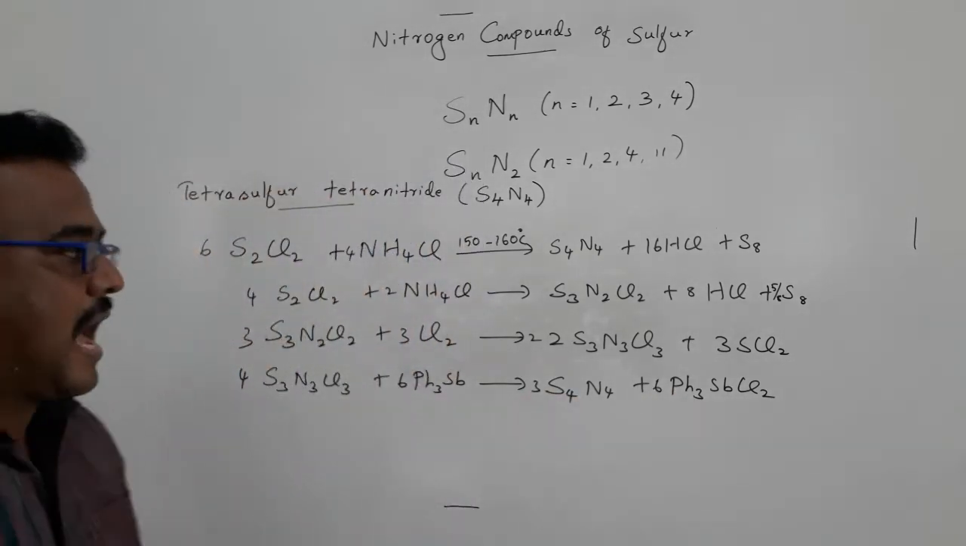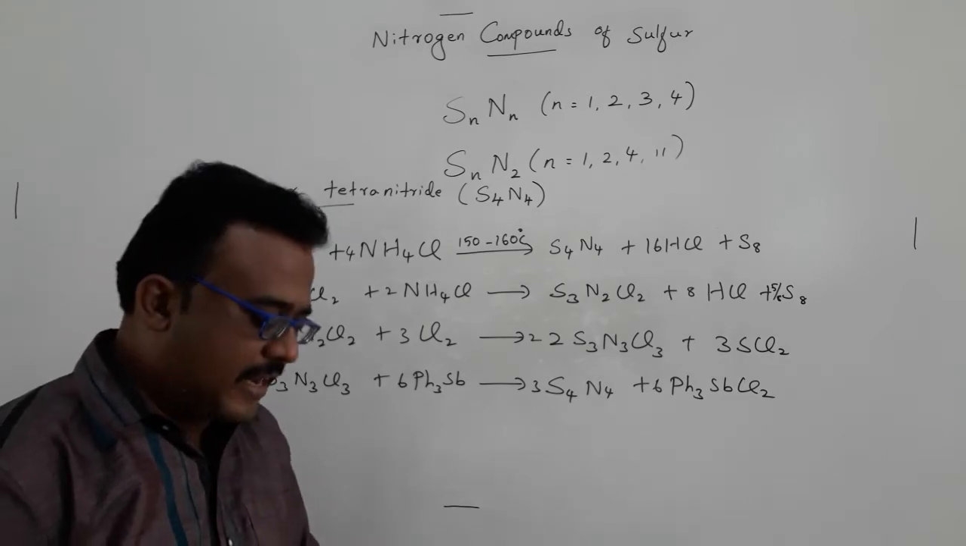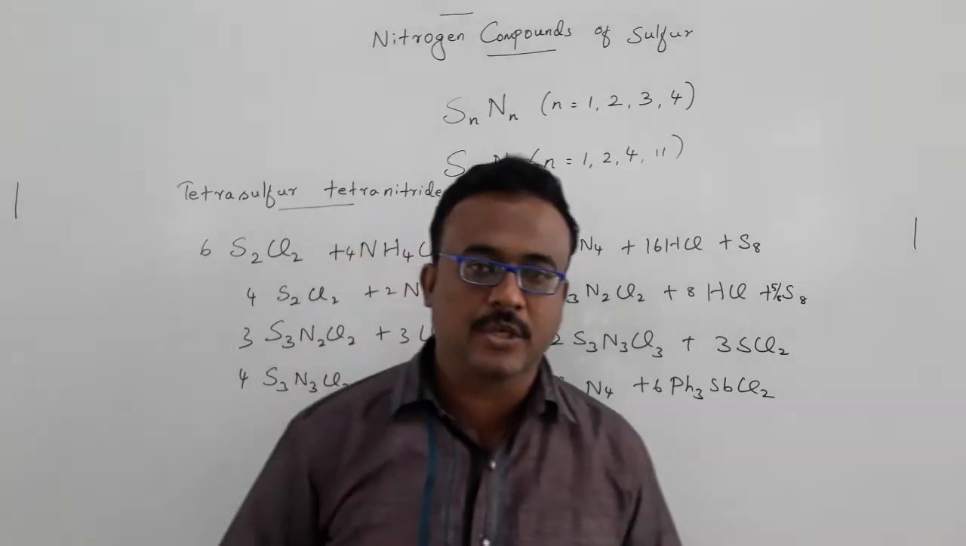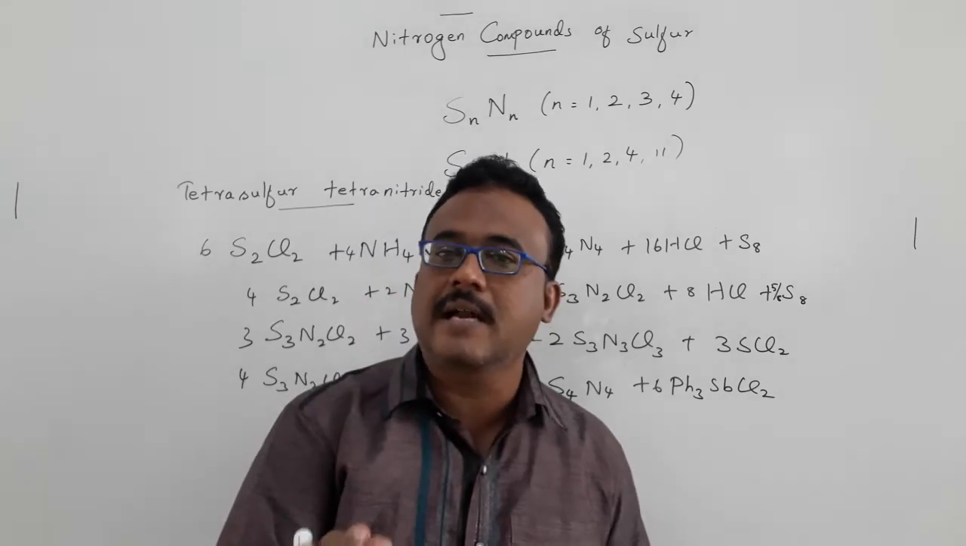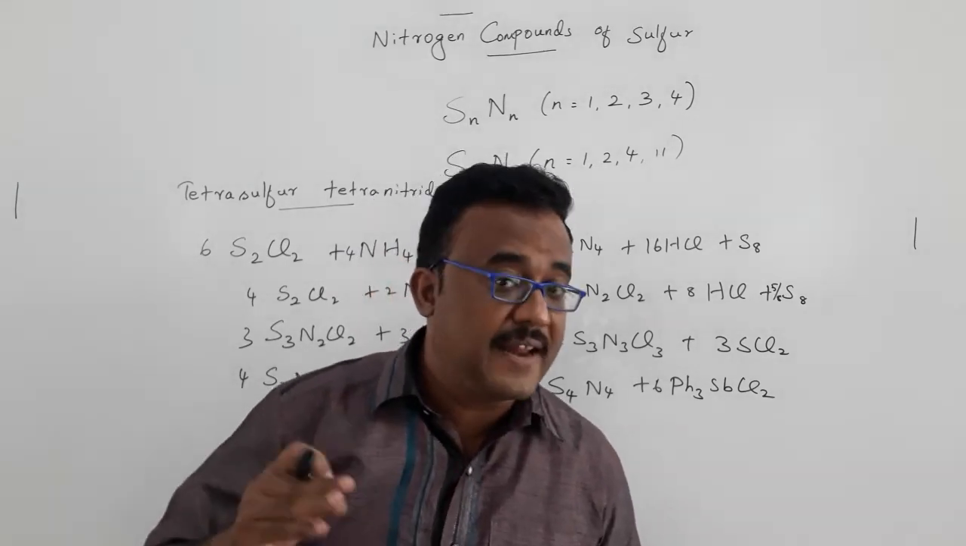So it is another way of synthesizing tetrasulfur tetranitride. Tetrasulfur tetranitride has the color yellow orange. It is highly crystalline in nature. But depending upon the storing temperature, the color will change.